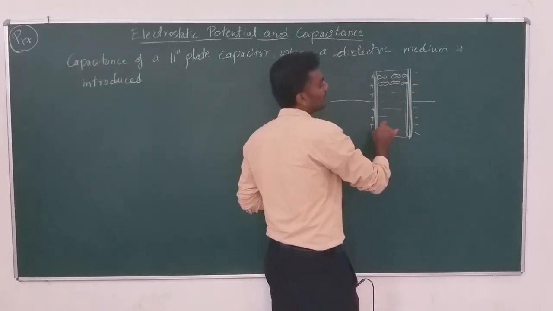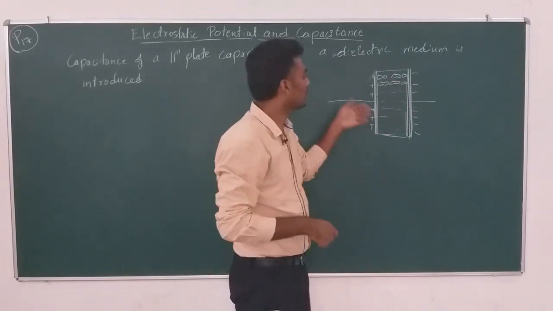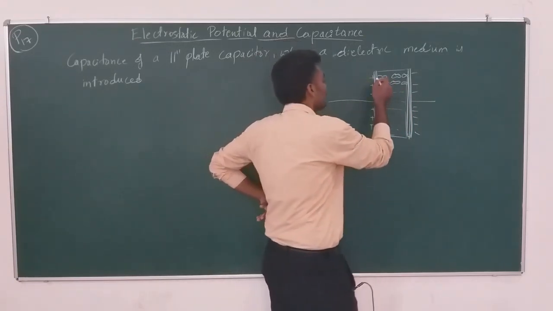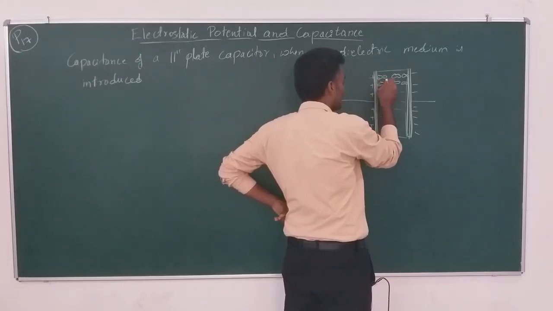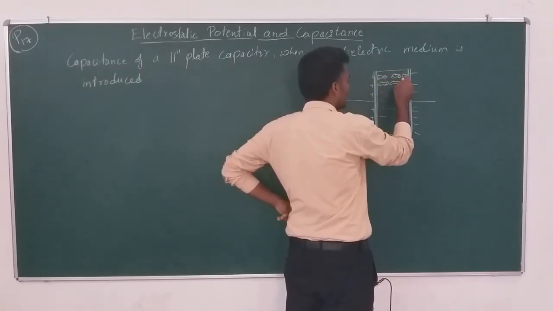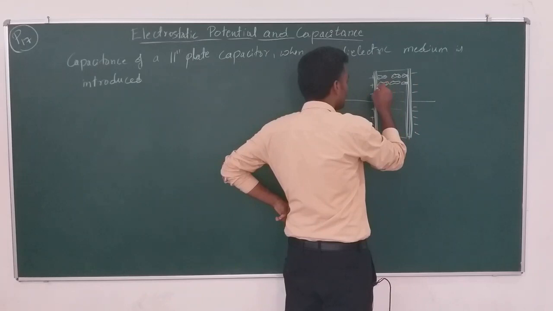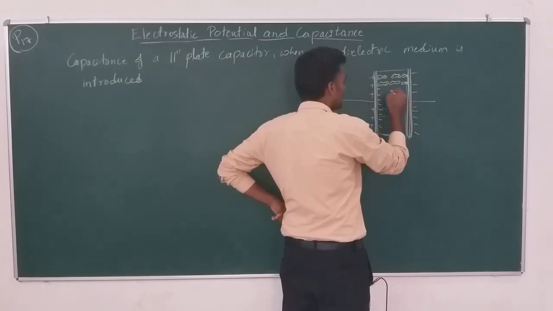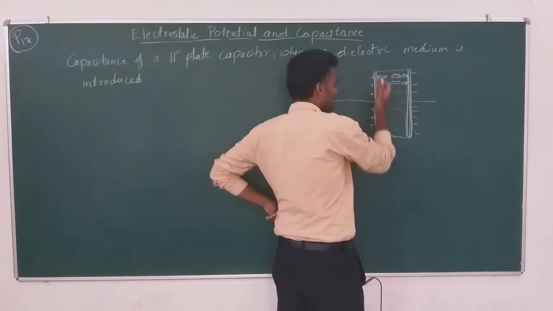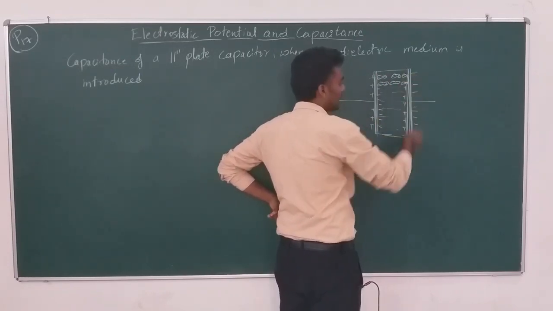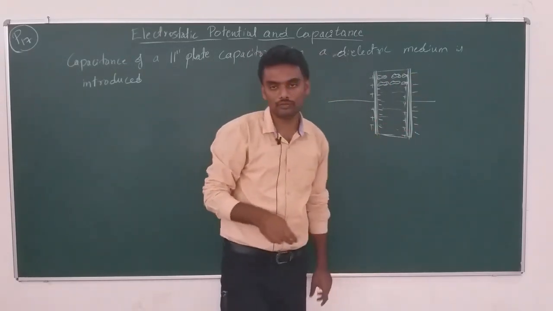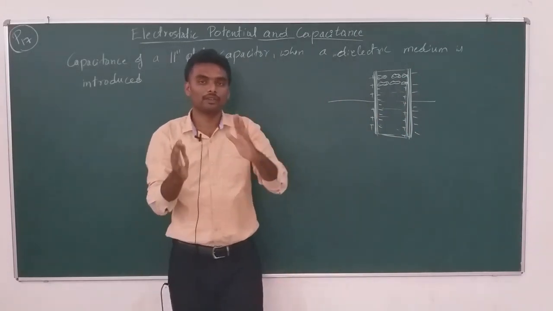This is how the individual molecules of the dielectric arrange themselves. With what kind of charge on this surface? It is negative, and this will be positive. So, here we can see an accumulation of negative charge closer to the positive plate and positive charge closer to the negative plate. We have all understood this, right?